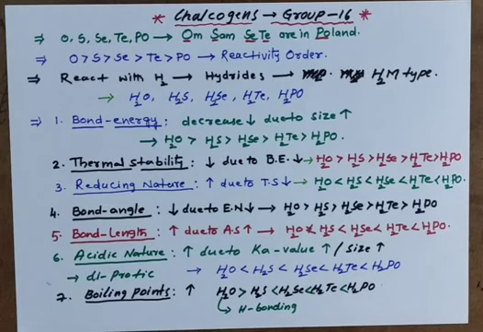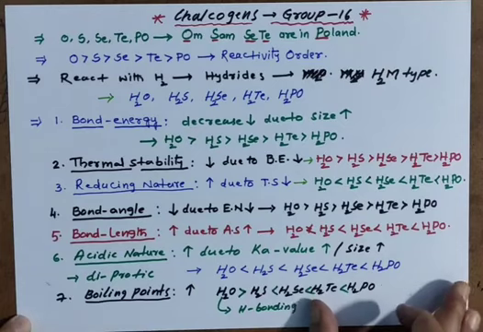So H2O's boiling point is higher than H2S because in H2O hydrogen bond is there. See, this is oxygen, more electronegative, and this is hydrogen. Hydrogen bond forms between a highly electronegative atom and hydrogen. Sulfur, selenium, tellurium, polonium are not so electronegative. So in water hydrogen bond is there, that's why water has a higher boiling point than hydrogen sulfide.